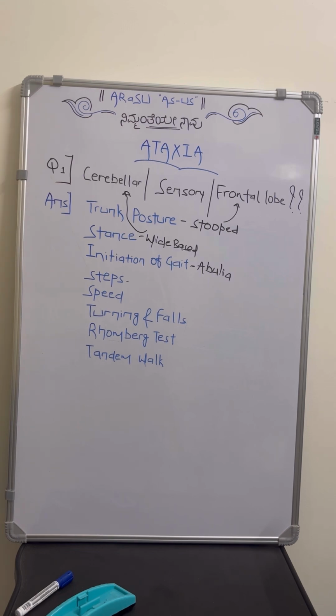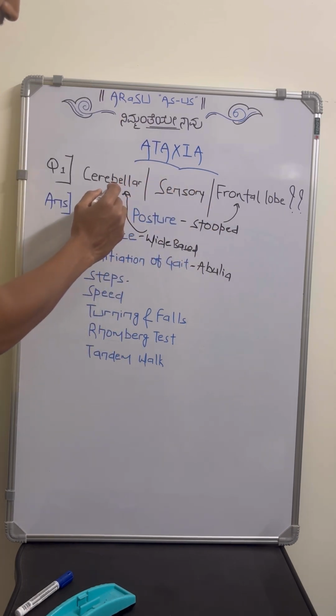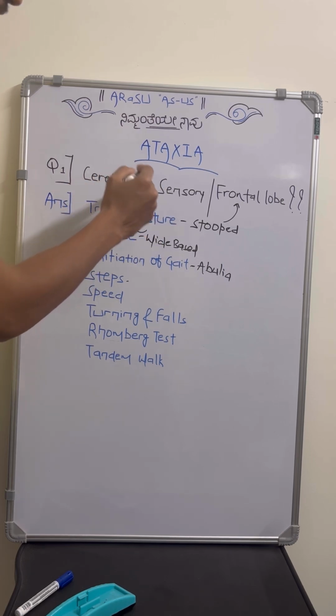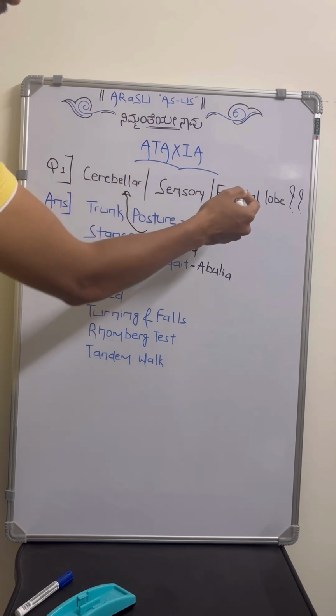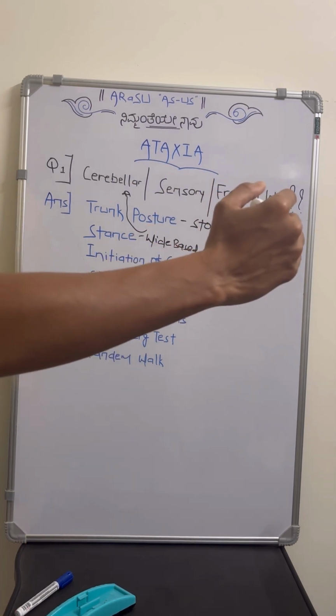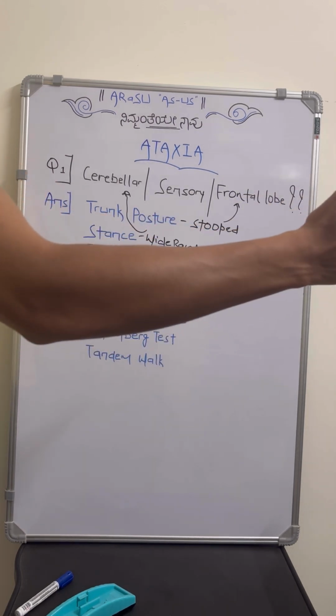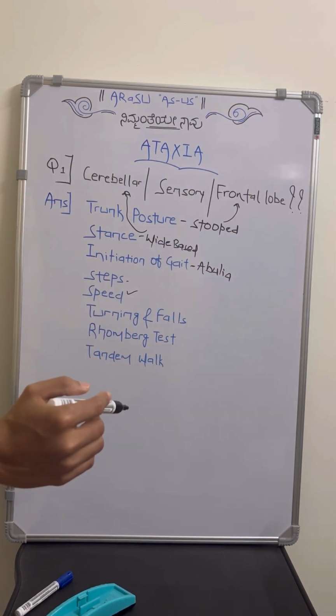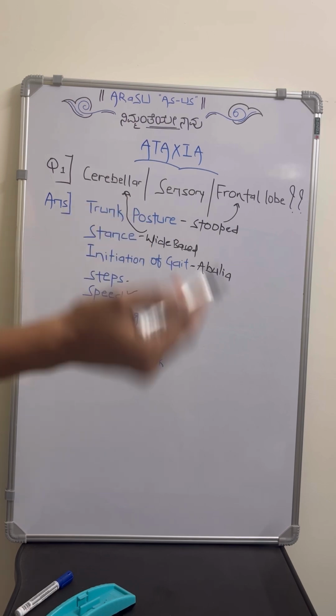Then observe the speed of the walk, the speed of the gait. Usually the speed will be normal or slightly lower in these two because of the fear of falling, whereas it will be too slow in frontal lobe lesions. Then once he reaches some distance, ask him to turn around and return back. That turning itself will again help in differentiation.